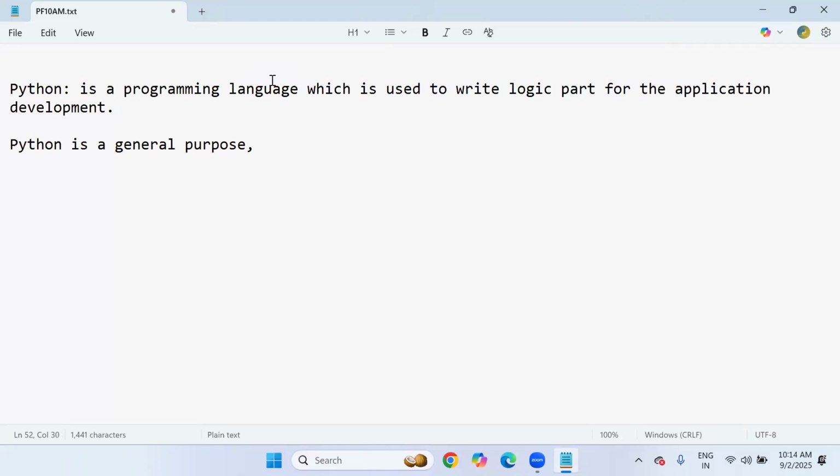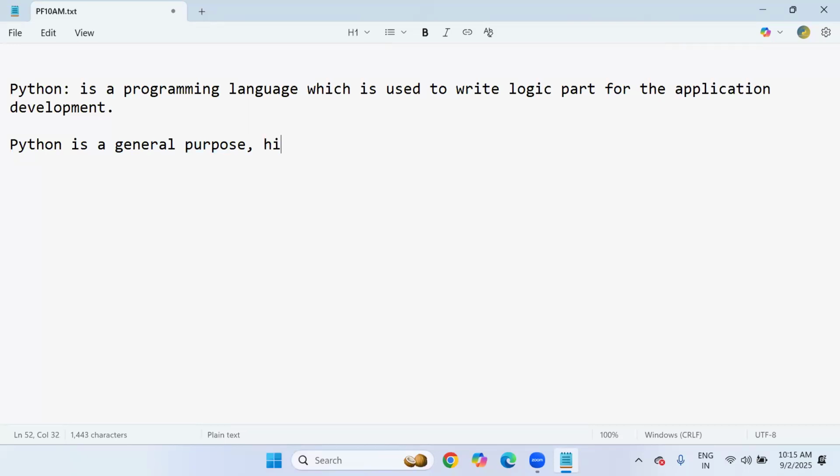What is the meaning of general purpose here? See, Python was not designed for specific application development. That does not mean that only some sort of application development is possible using Python, and not all other applications. No. Once you learn Python, you can start developing any kind of application, like web applications, network-based applications, data analysis applications, statistical analysis, gaming applications, database applications, and many more. So this is what a general purpose language is. Using Python, we can build any type of application, for different domains.